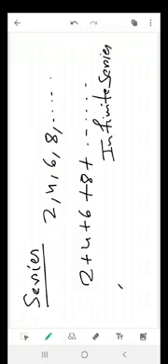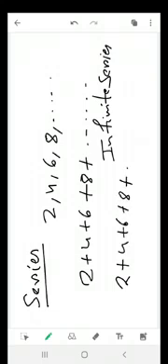And if you write this, so this is called sum of finite terms of the sequence, and this is also called the sum of the series of finite terms.